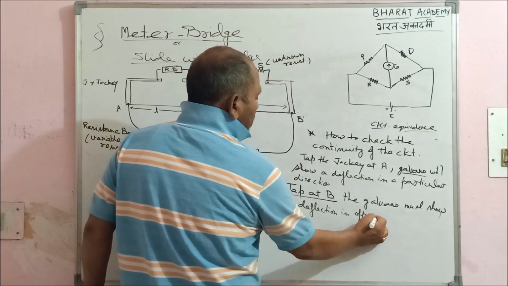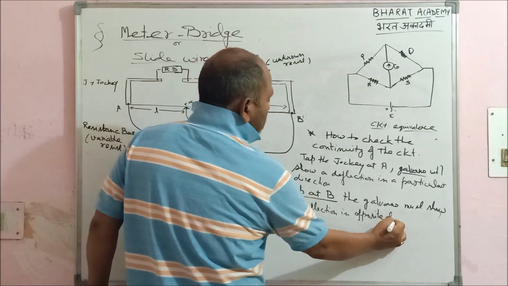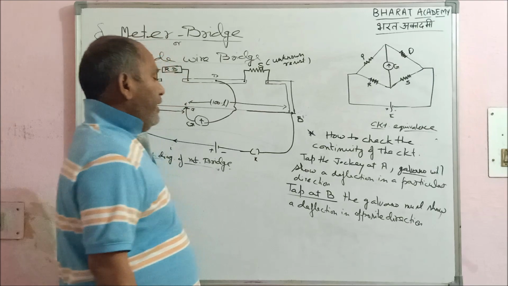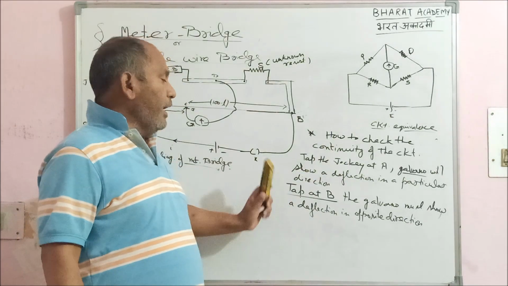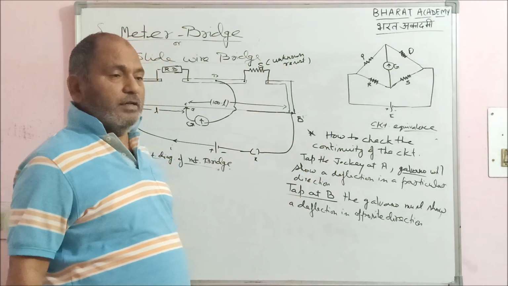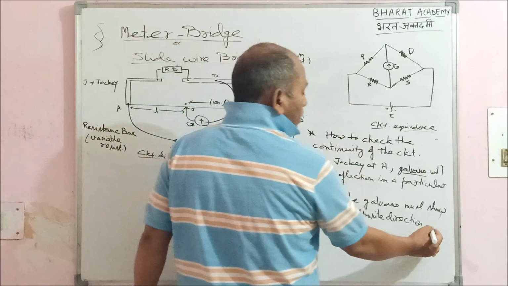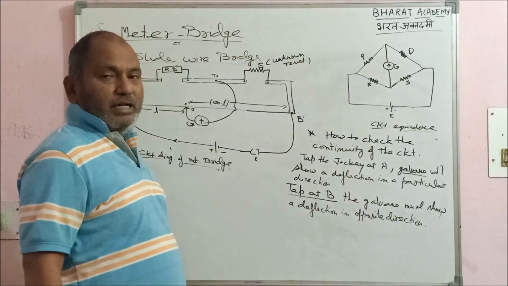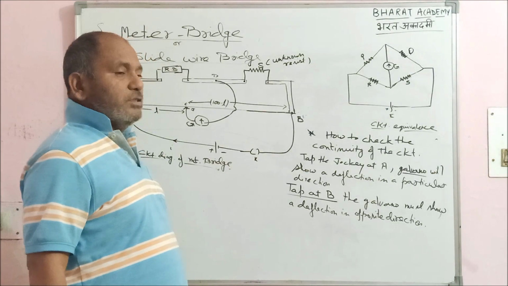Remember, in the opposite direction. What does it mean? If at A it is in the right hand side, at B it should be in the left hand side. If somehow it is showing one direction deflection only, it means something is wrong in the circuit.